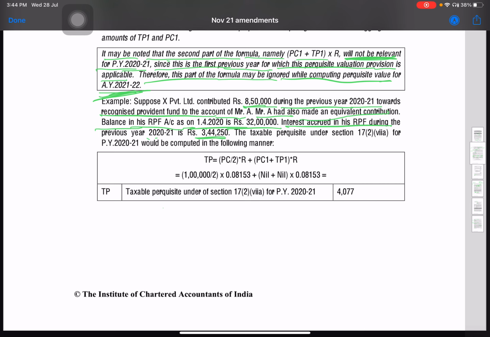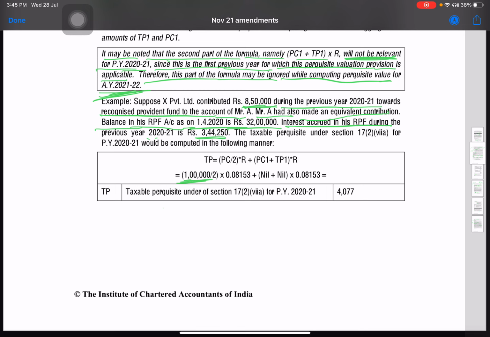We have to compute the taxable perquisite. Okay, so TP is equal to PC by 2. PC is amount of employer's contribution in excess of 7,50,000. So amount contributed by the employer is 8,50,000. So amount in excess is 1 lakh. So value of PC is 1 lakh divided by 2 multiplied by R.